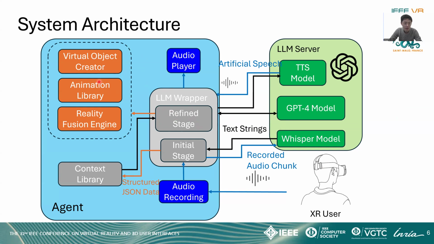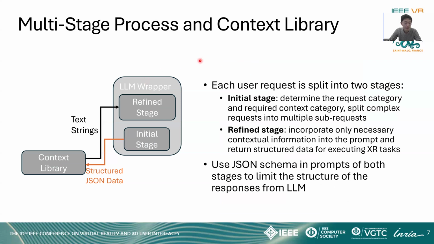And we will discuss all those details later. And during this conversation, we also let the cloud model create some artificial speech to mimic the natural human conversation. One of the key designs in our paper is the multi-stage process and the context library. Specifically, we will process each user request in two stages.